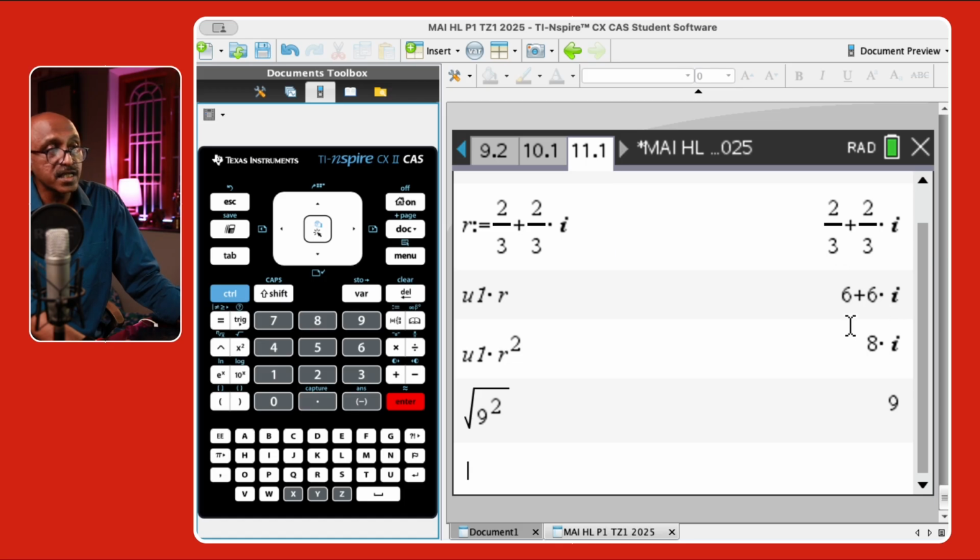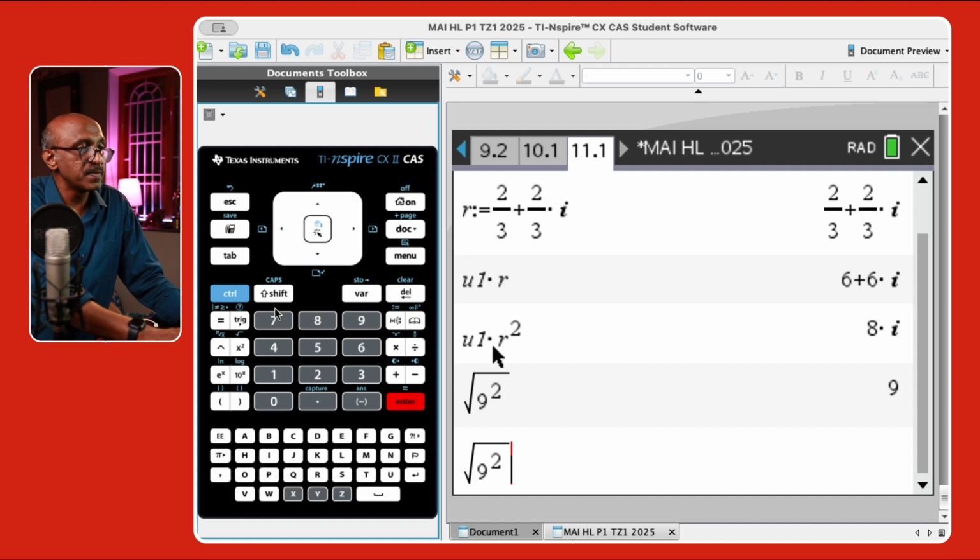And this is the next term. The real part is 6, and the imaginary part is also 6. I'm just going to arrow up, oops, what did I just do? I did something wrong. Okay, let's do it again. Arrow up again, bring it down, then we'll just edit that term.